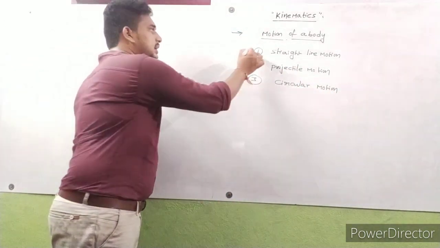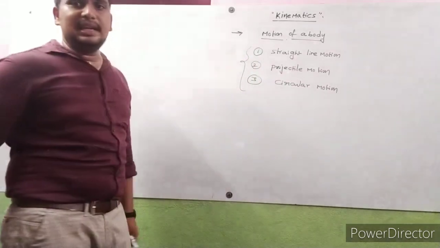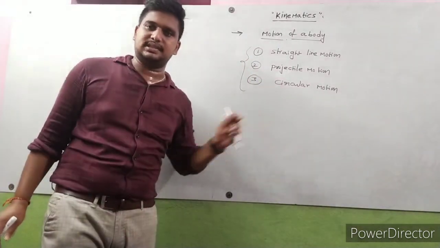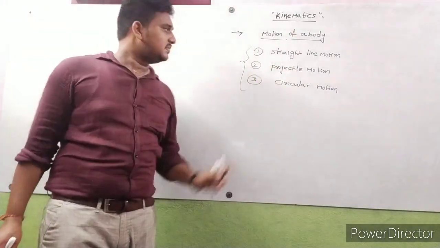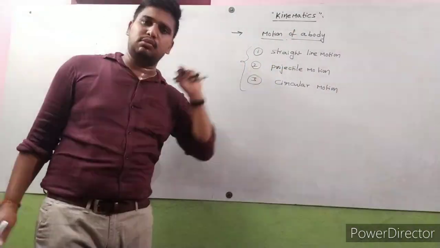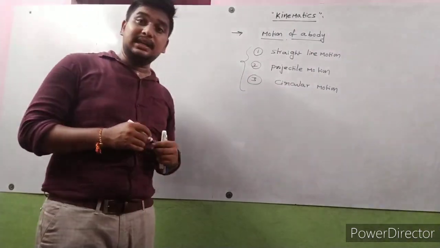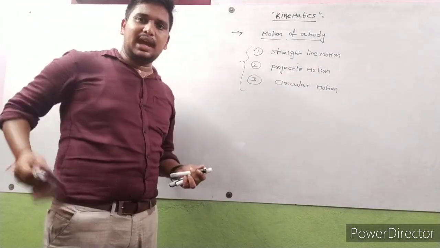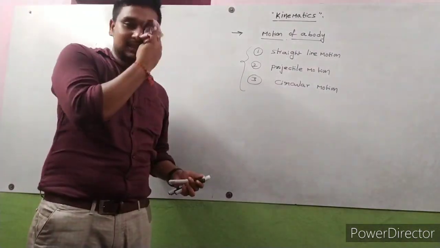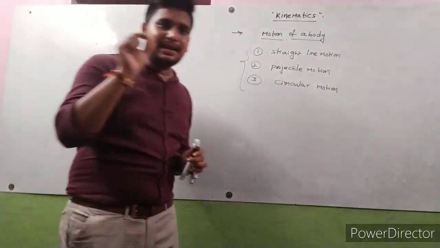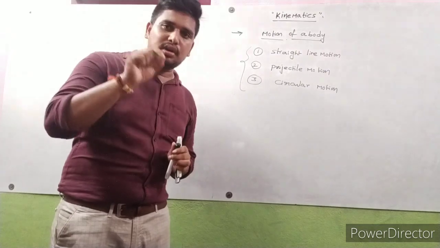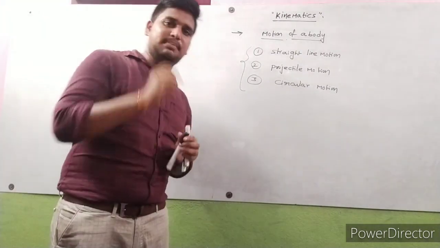So mainly we are dealing with these three motions in this chapter: straight line motion, projectile motion, and circular motion. First one, straight line motion, is also called motion in one dimension.